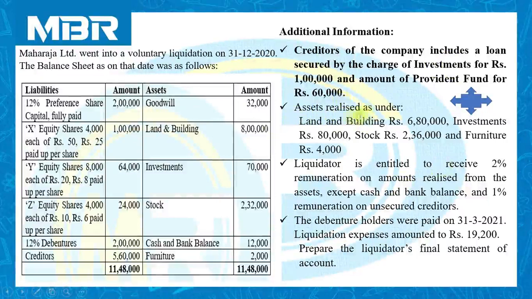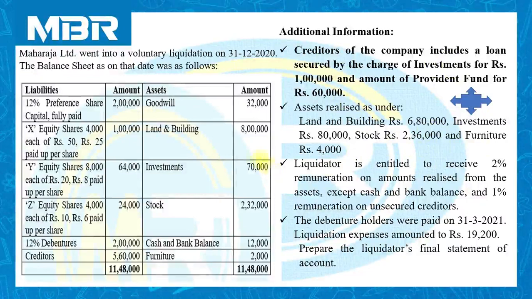Second, assets realized as under: land and building rupees 6 lakhs 80,000, investments rupees 80,000, stock rupees 2 lakhs 36,000, and furniture rupees 4 lakhs. Number 3, the liquidator is entitled to receive 2% remuneration on amounts realized from the assets except cash and bank balance, and 1% remuneration on unsecured creditors.